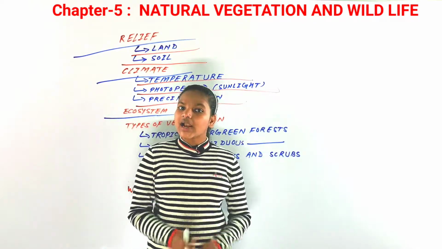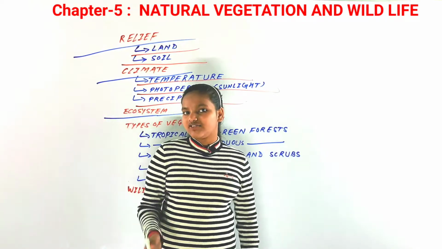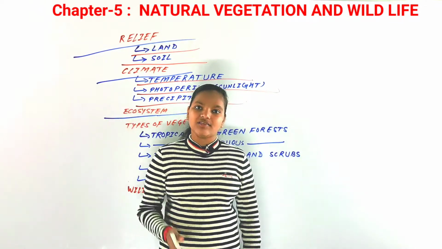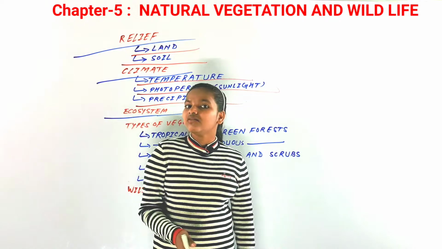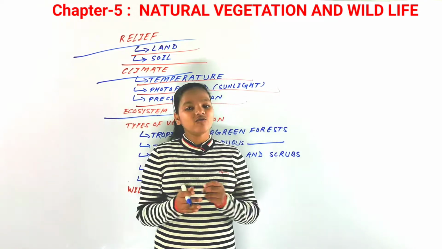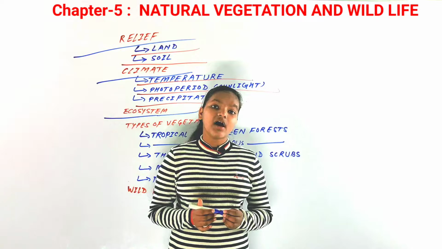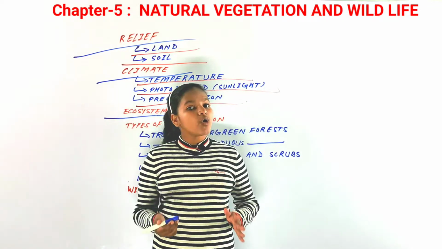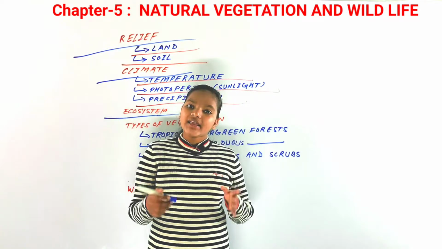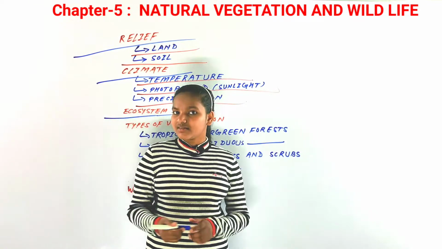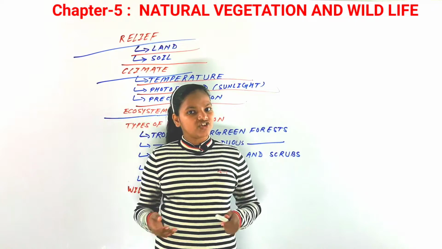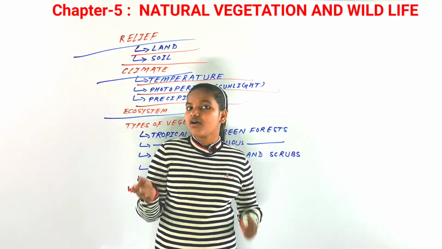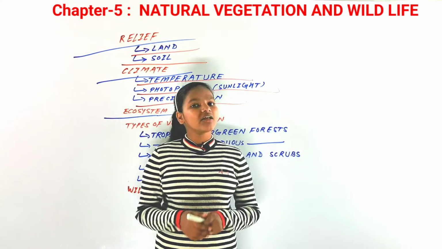Now just think about that. If there is so much cutting of the forest, then there would be less habitat for the animals, and where would those animals go? They would just disappear, and that's why many species of plants are endangered or have become extinct, and the same goes for the animals. Many animals or birds have become extinct or are endangered, so for them wildlife sanctuaries or natural biosphere reserves are also made, which we will discuss later in this chapter.